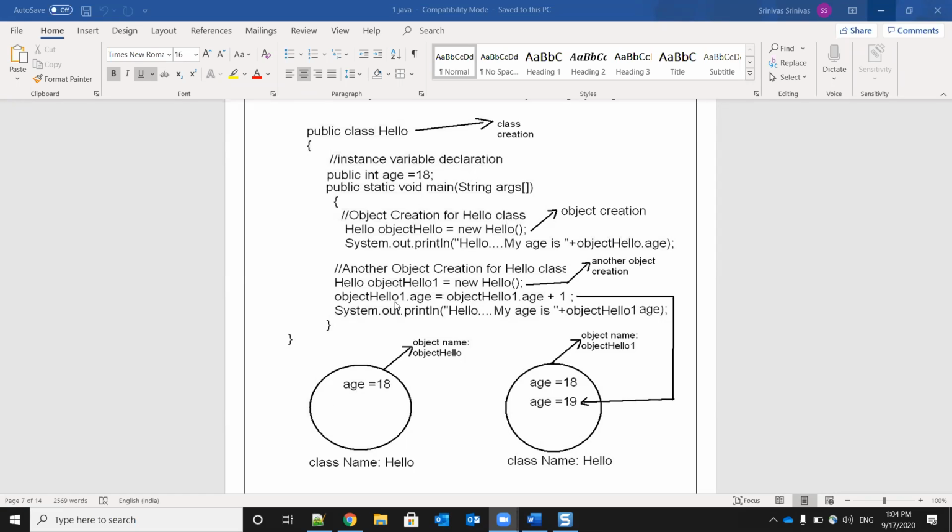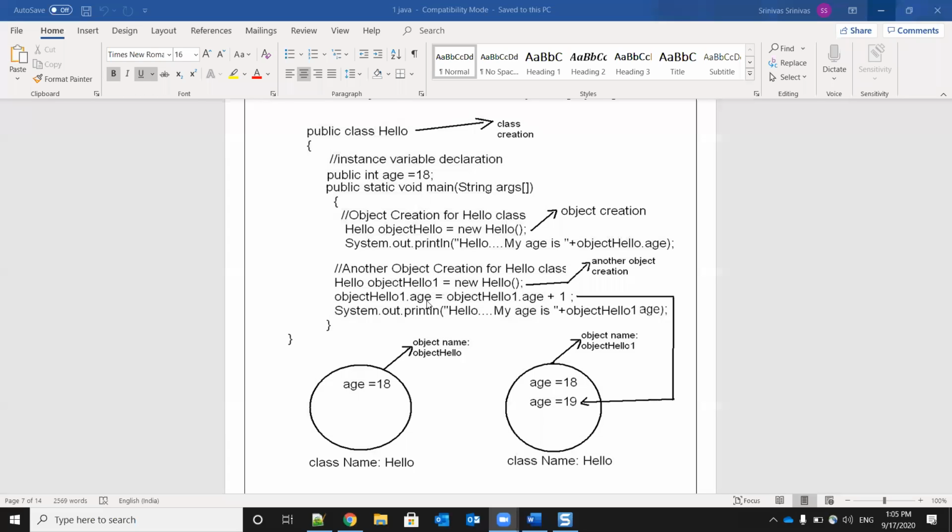Okay. Then here we are creating another object. With what name are we creating it? We use the same syntax here. See, Hello is the class name, then the object name is equal to the new operator, then the class name again, opening and closing brackets, semicolon. So with the object hello1, the object will be created, and whatever variable we created will be created here also. Age is equal to 18.